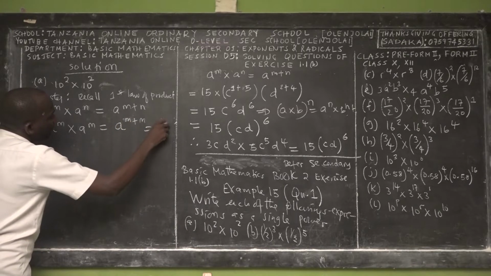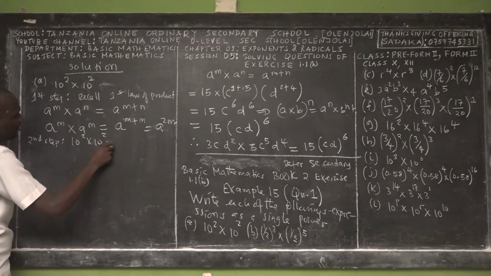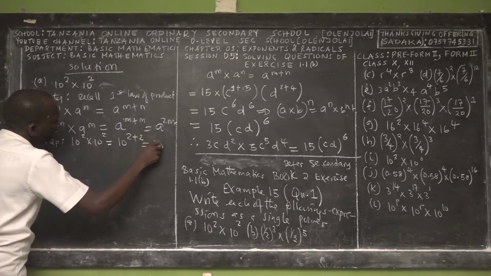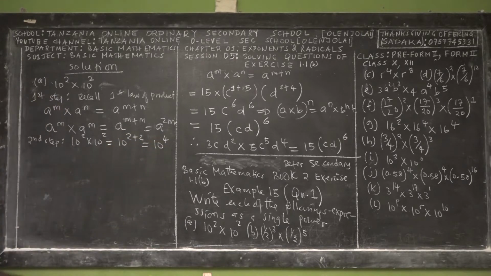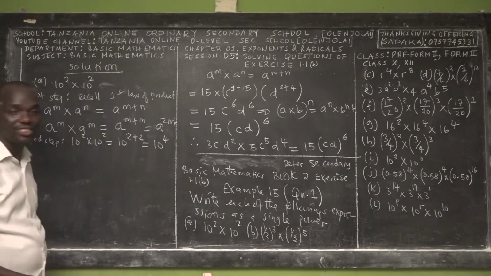So the answer is a power 2m. That is right? Yes. So if that is the case, the second step, now we say that 10 squared times 10 squared is equal to 10 power 2 plus 2. The answer is equal to 10 power 4.